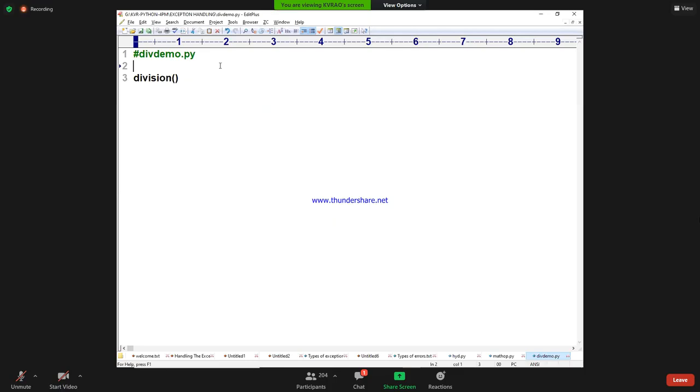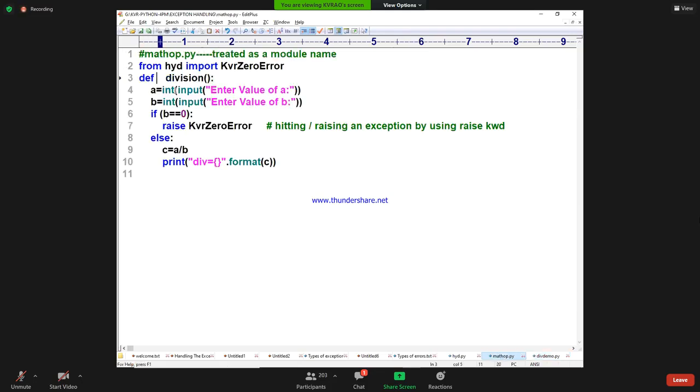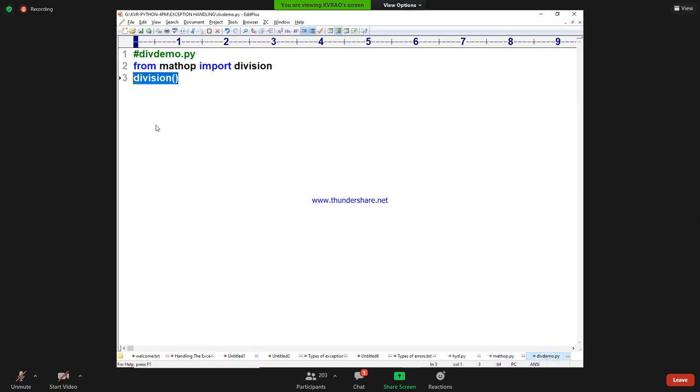Come on. From math_op, import what? Division. Excellent. Division. Now it is asking. Division is a normal function, but inside the division, what is raising? What is raising? I want the answer. An exception is raising. When an exception is raising, it is coming to your place or not?